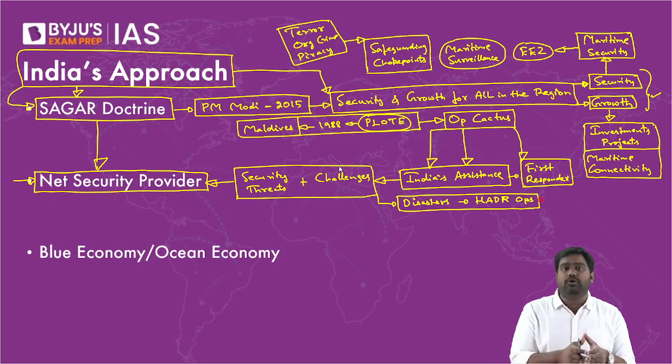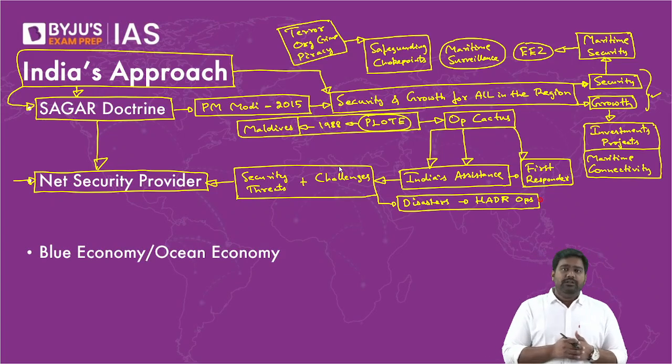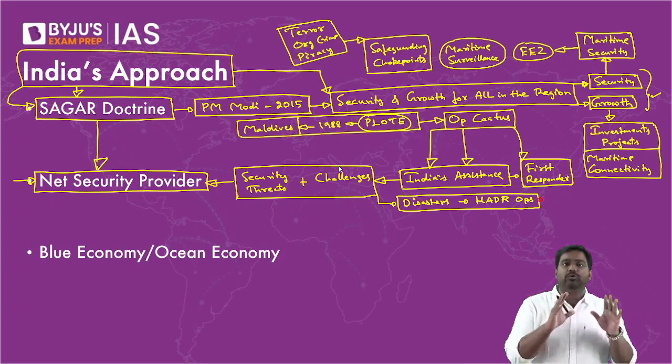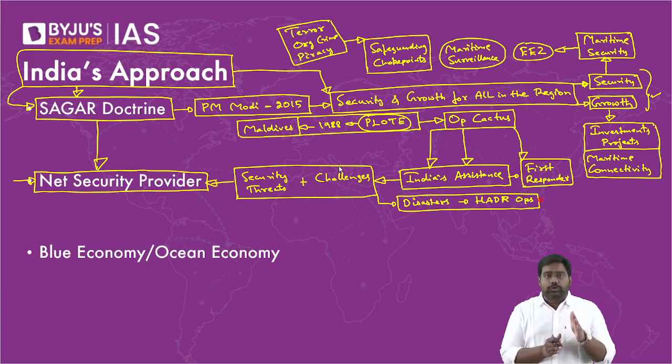Now the approach has been streamlined into Sagar doctrine, through which we are becoming the net security provider of the region. We guarantee any kind of security, be it military assistance, economic assistance, or any other support needed if the country is facing a crisis. India is there to help them, to assist them. This is the focused approach of India to protect our interests in the Indian Ocean.